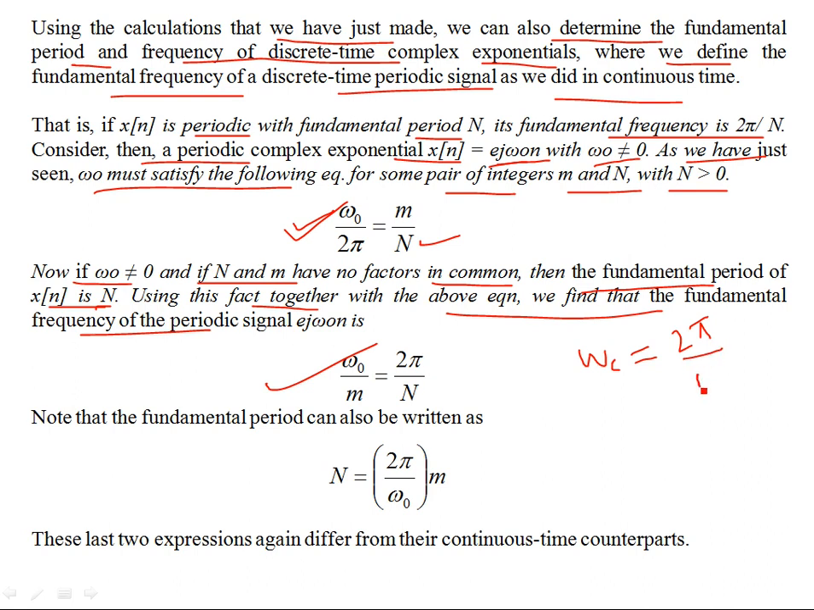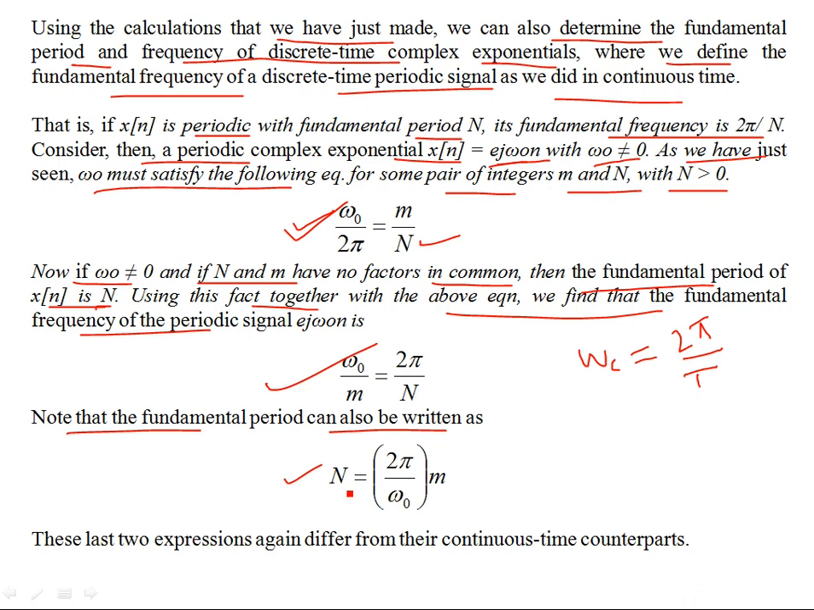The difference is that capital N is an integer, and capital T could be a fraction or an irrational number. It could be any real quantity, but positive. Note that the fundamental period can also be written as such. So this is the fundamental period, and we have to take the smallest period that defines the